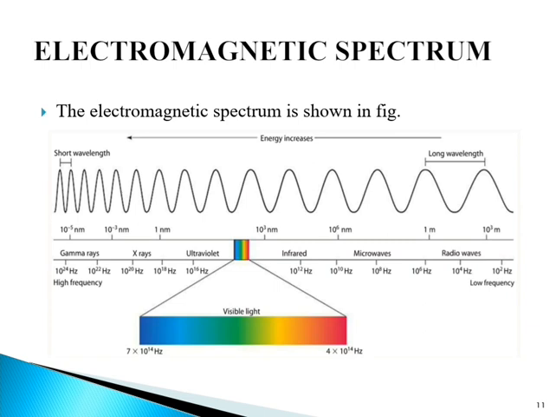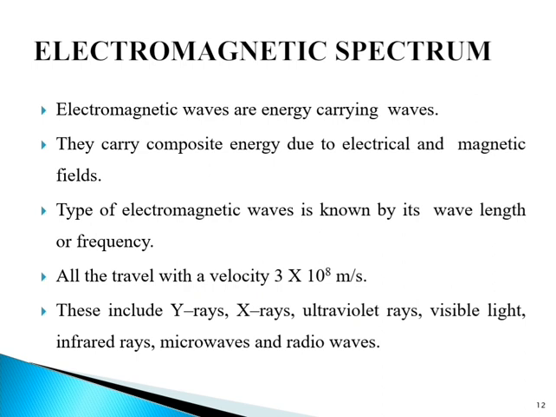Visible light is a very small component of this spectrum, with each color of the band having a different frequency. You can see visible light in the image at the bottom, the rainbow colors. I have already mentioned the electromagnetic spectrum, so you can write this down.